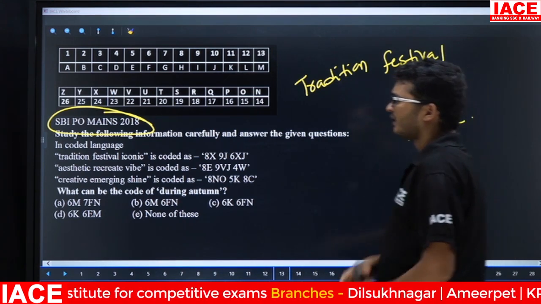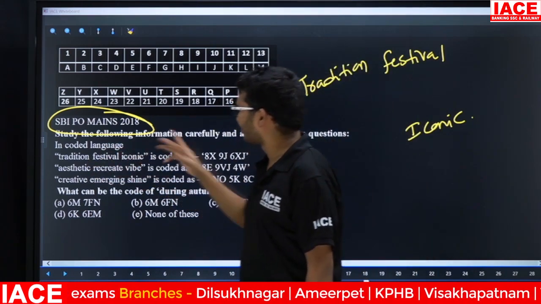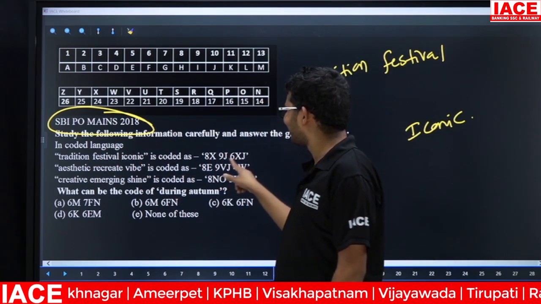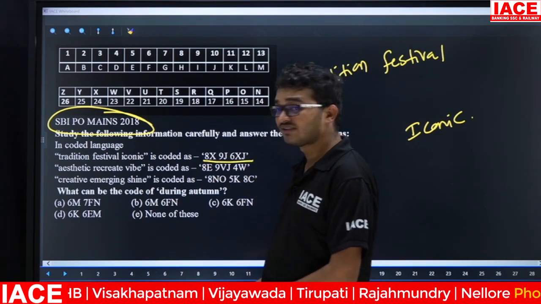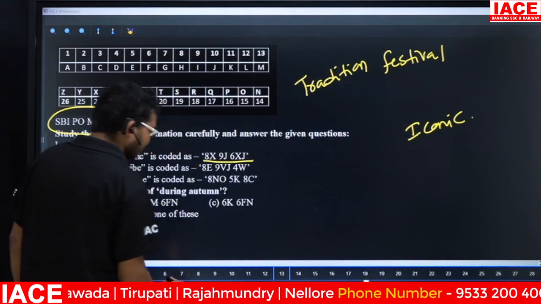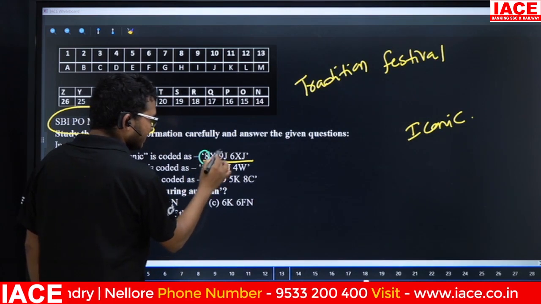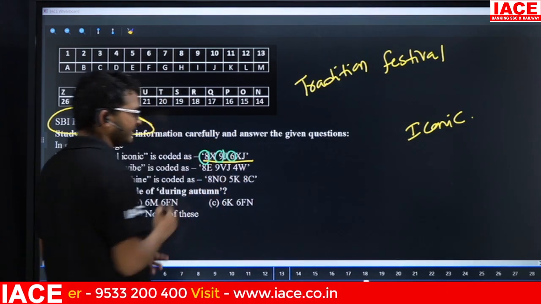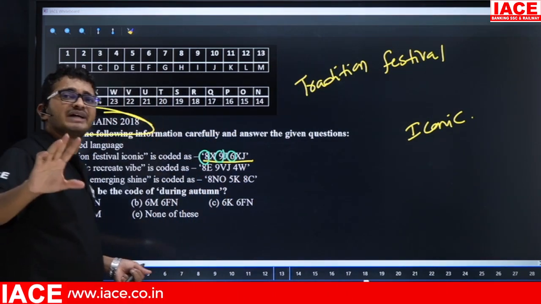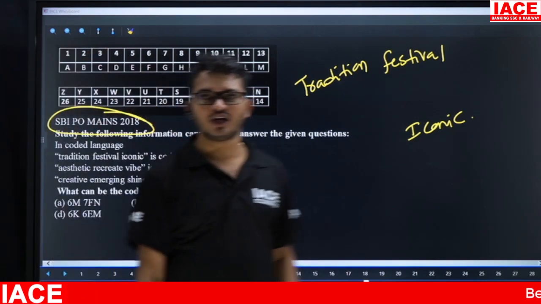Iconic. Yes. So friends, tradition, festival, iconic is coded as 8x, 9j, 6xj. Yes. Friends, check it. The given numbers are 8, 9, 6. Friends, by seeing the question only we are able to identify the logic for number.